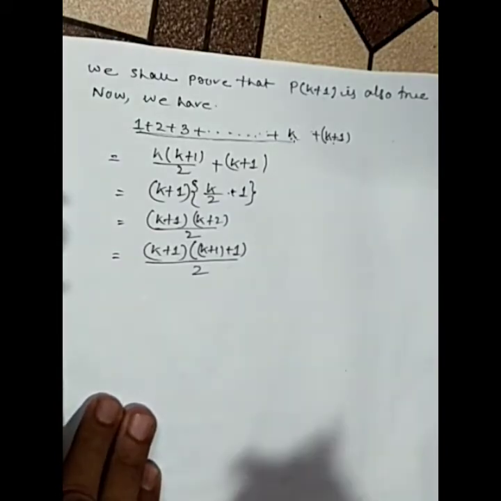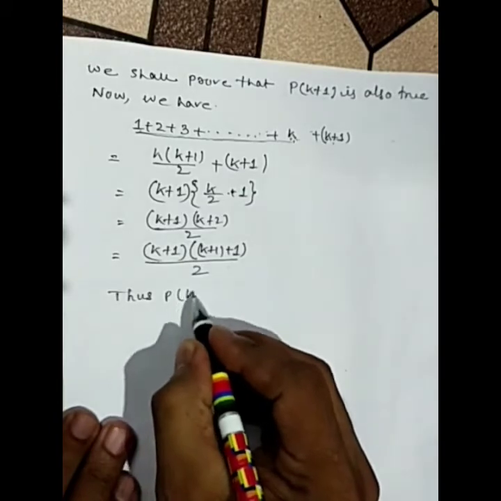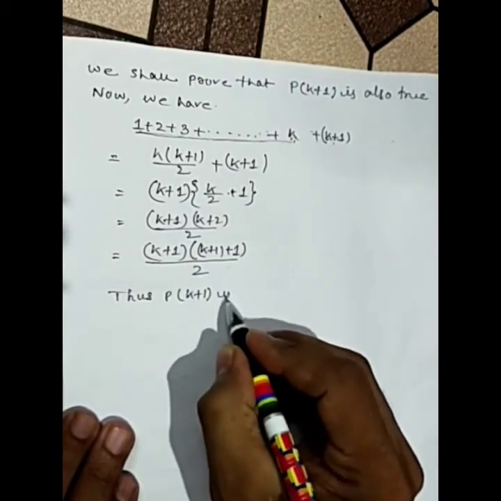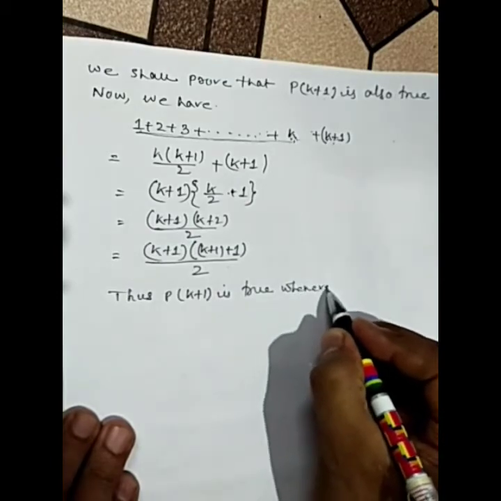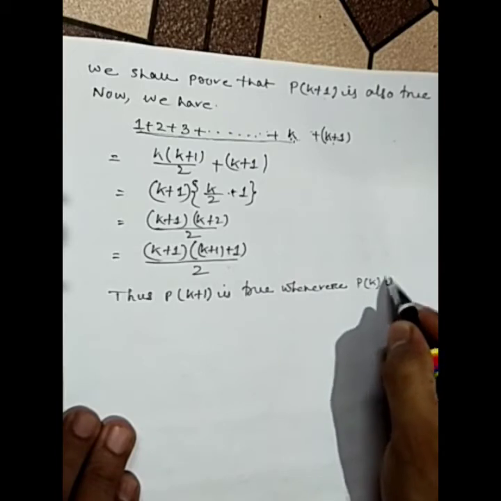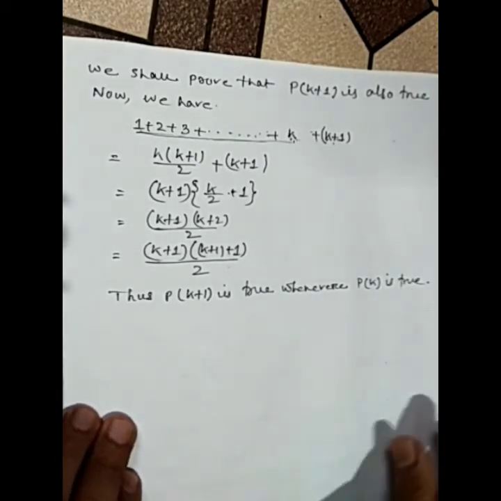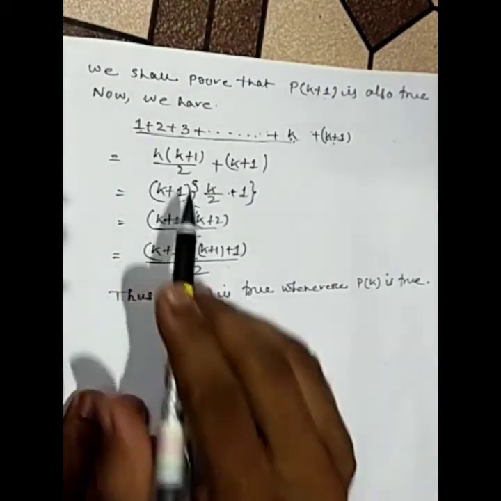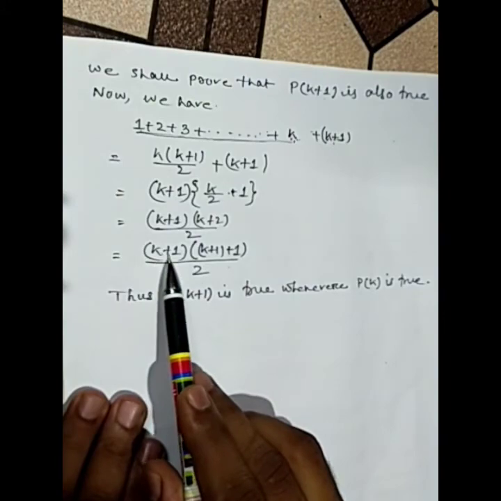Okay, thus Pk plus 1 is true whenever Pk is true. Now you can see here, in place of k, it is replaced by k plus 1.